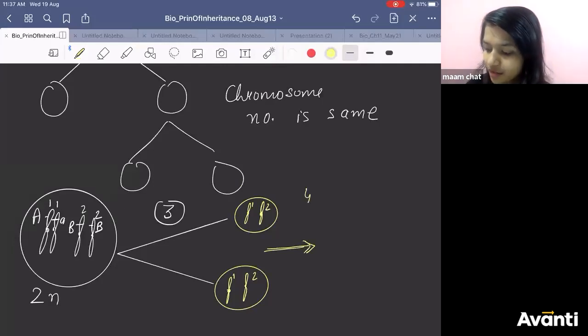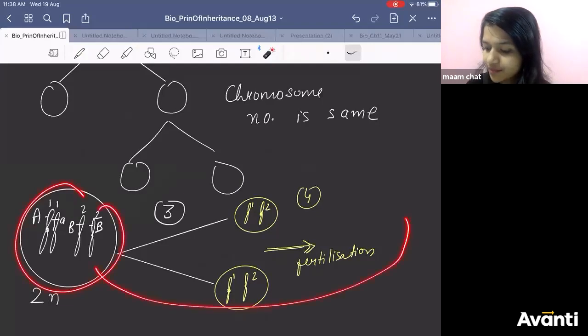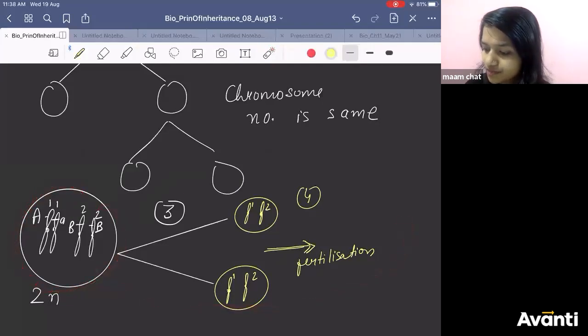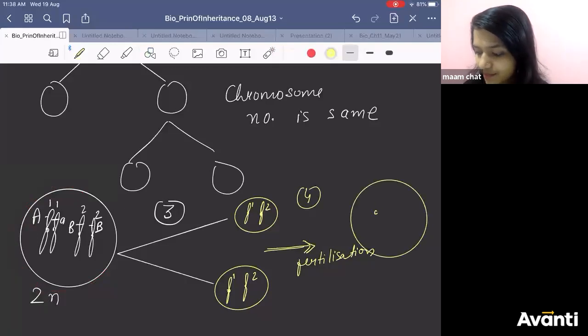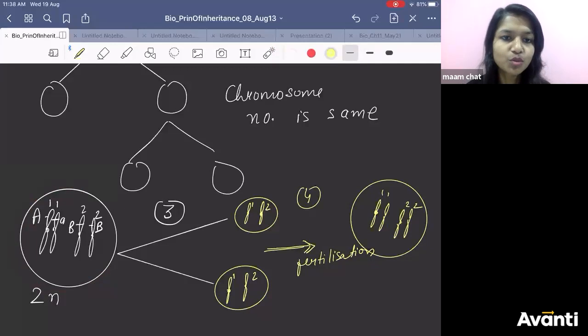Fourth point. Fertilization. When they fuse, again you will get the same thing. Yes or no? Say yes. You will get the same thing. 1 1 2 2. This is your chromosomal theory of inheritance.